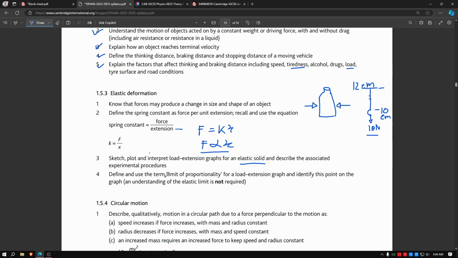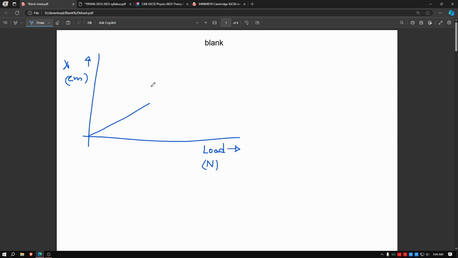Define and use the term limit of proportionality for a load-extension graph and identify the point on the graph. Understanding of elastic limit is not required. Okay. So what is the limit of proportionality?